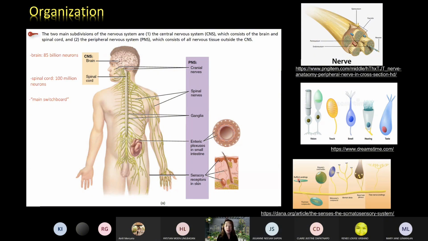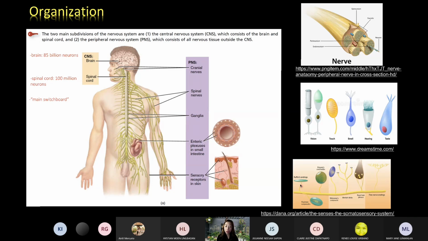So anyway, we are just going to briefly run down their functions, but if you want, you can know the details when you consult an integumentary system reference, because the integumentary system is not anymore part of our exam. We already removed that. Anyway, the Ruffini nerve endings sense heat, whereas the end bulbs of Krause sense cold. So these are the temperature receptors.